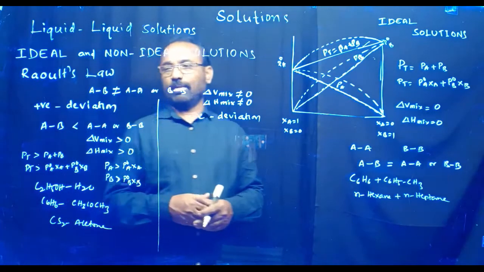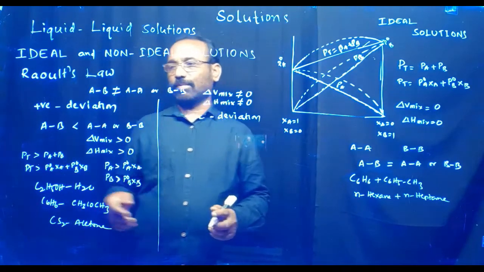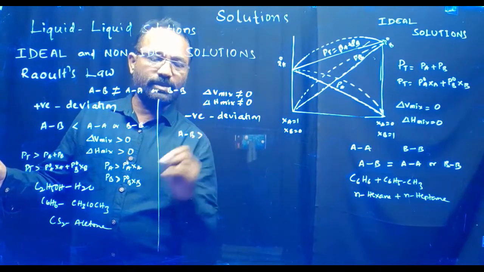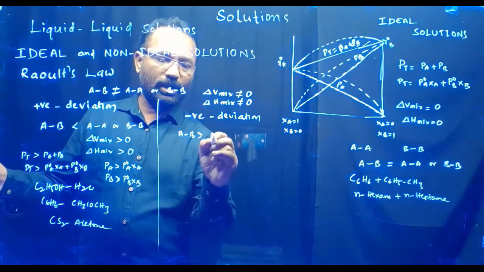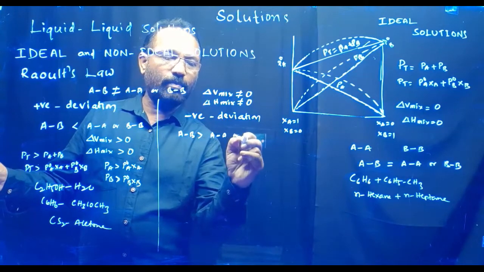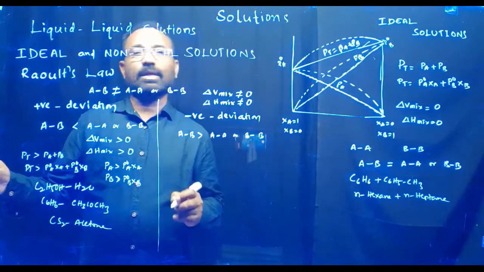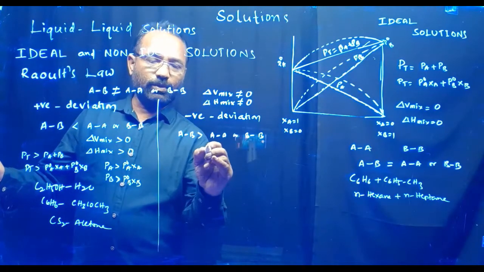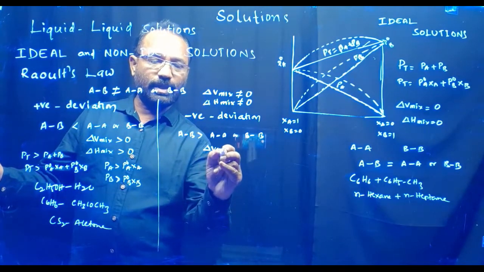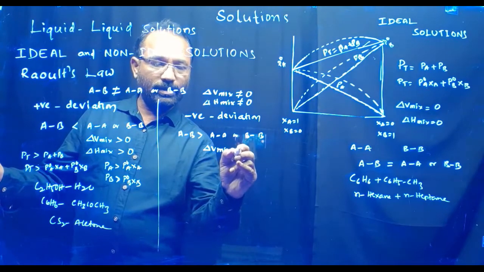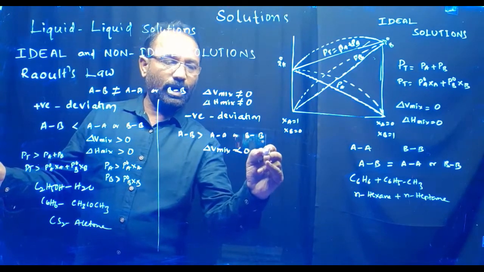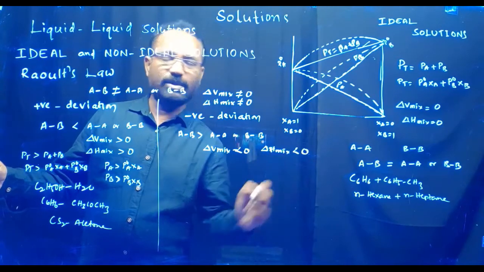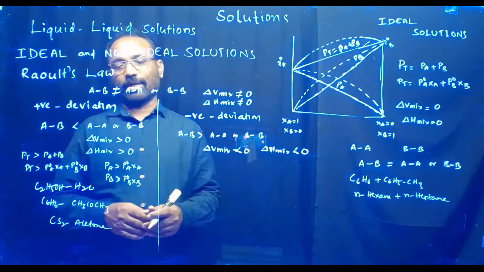Negative deviation. In case of negative deviation, here the AB interaction energy is more than the AA or BB. In that case, it can show the negative deviation. In case of negative deviation, delta V mixing is less than 0 and delta H mixing is also less than 0, means negative.